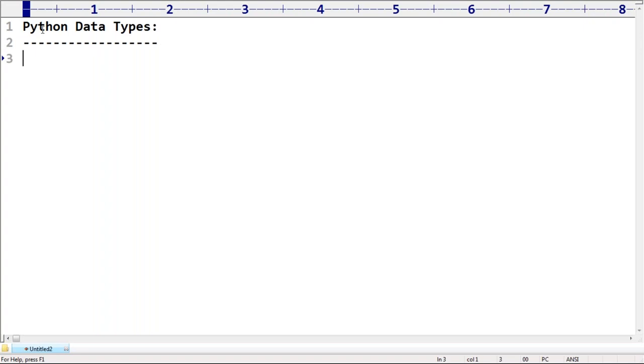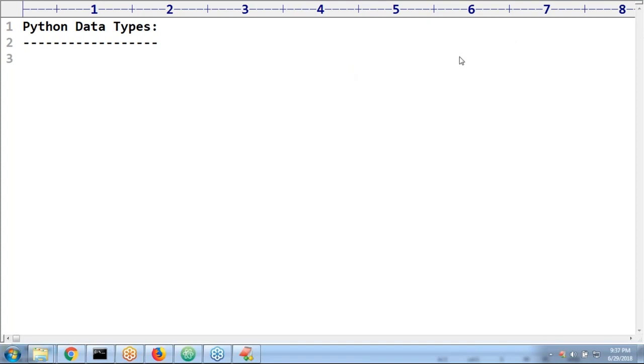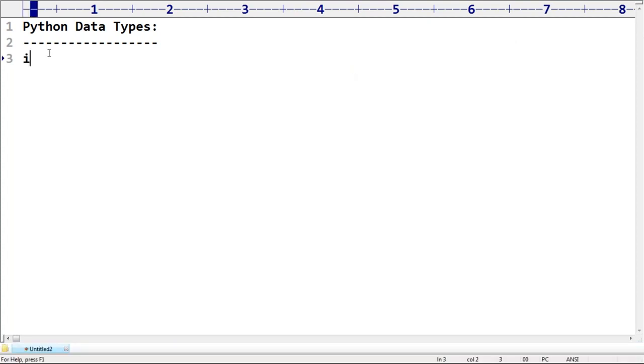In the last session we had a discussion about Python data types. Can you please spell out whatever types you remember from the last session? Please respond. Whatever names you remember, can you please spell them out, sir? Int, I hope we covered. Whether we covered it or not, forget about that.